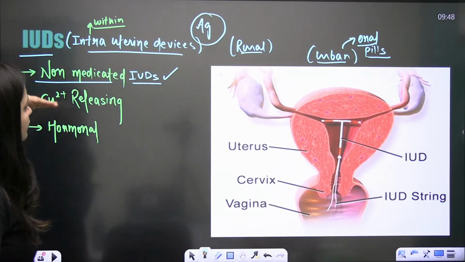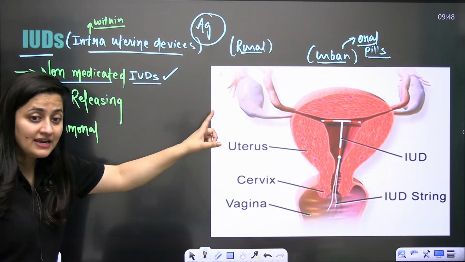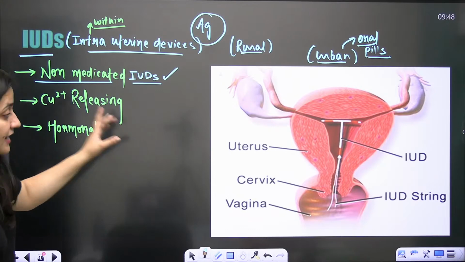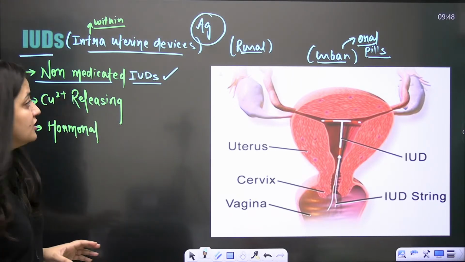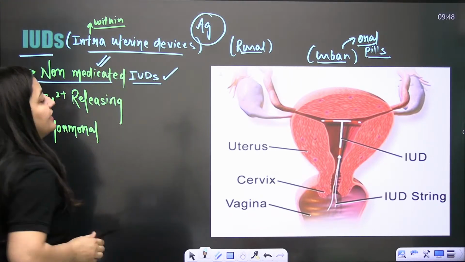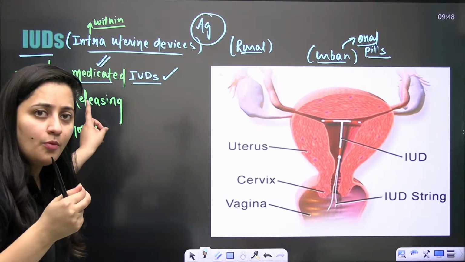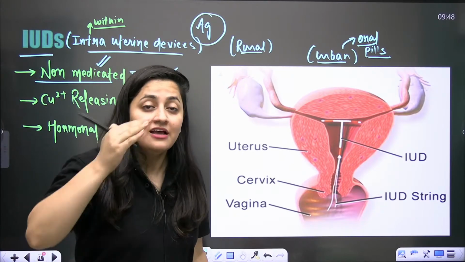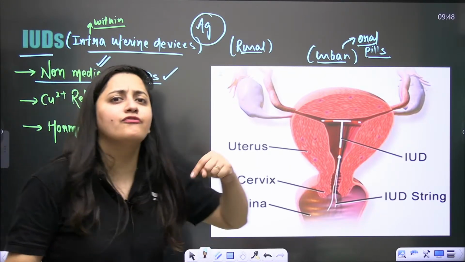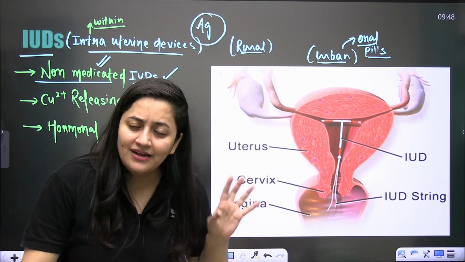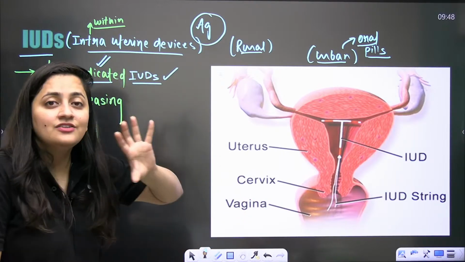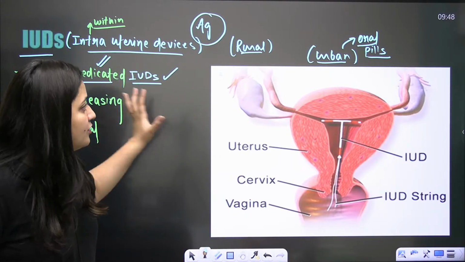So when you are talking about intrauterine devices, you have non-medicated IUDs, copper releasing IUDs and hormonal IUDs. Non-medicated means there will be no release of medicine. When it is copper releasing, it is going to release copper. When it is hormonal, of course it is going to release the hormone. When it is non-medicated, it is not going to release any medicine, but I will tell you how it works.